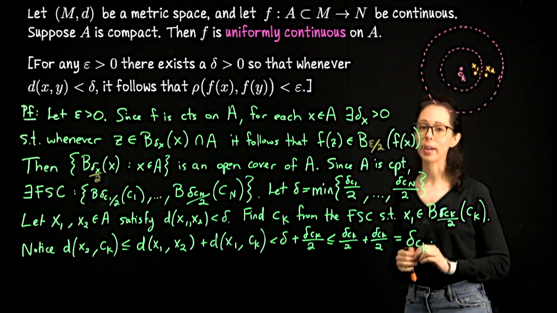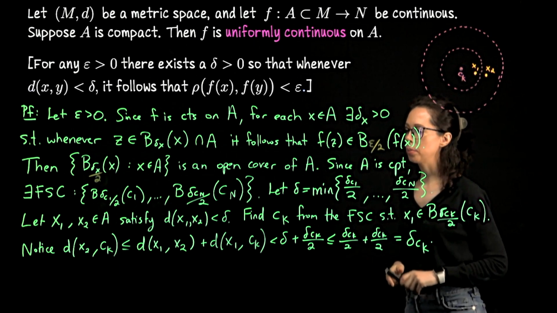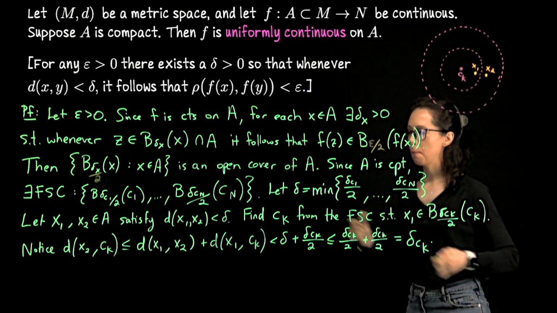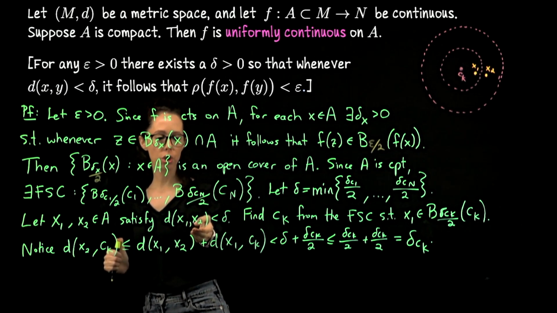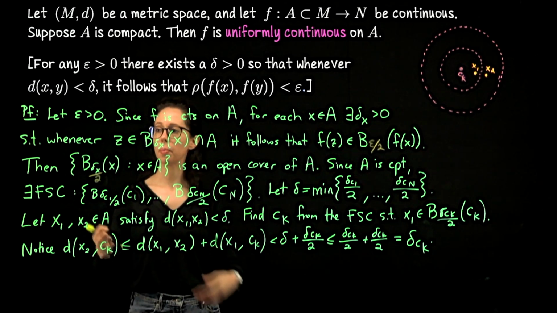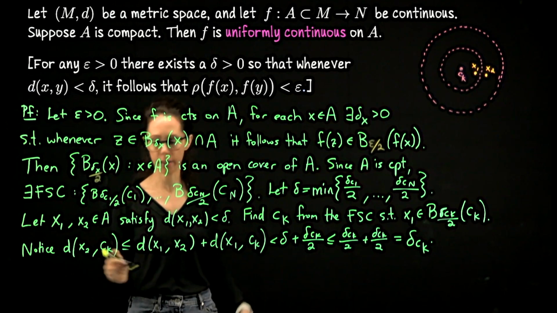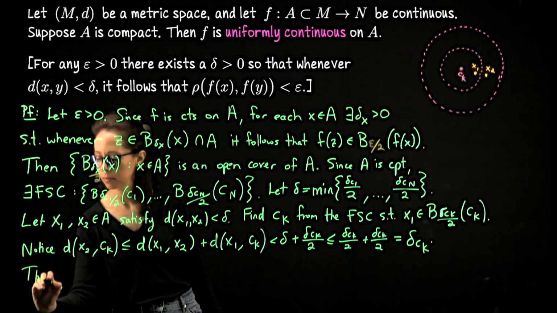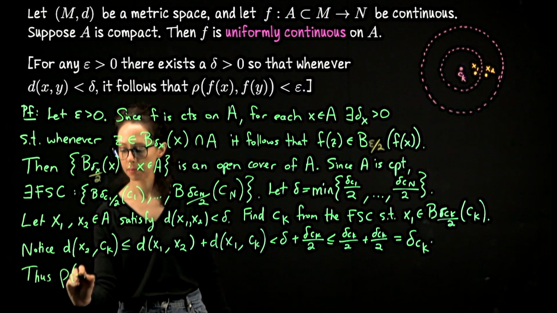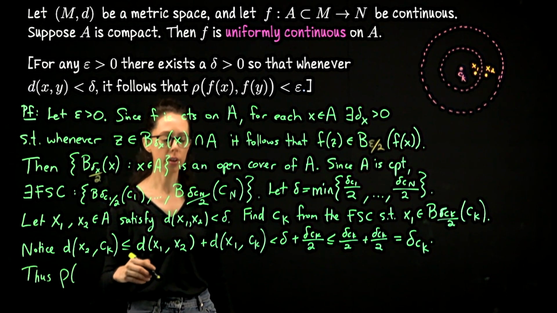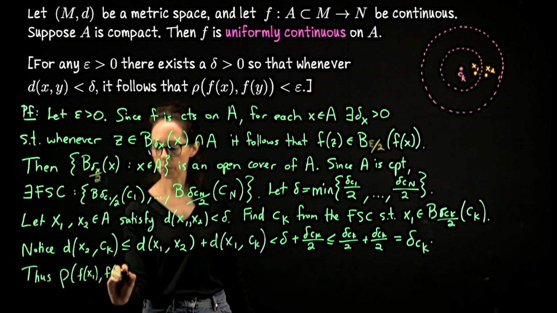Okay, we are just about ready to finish the proof. Let's go on to the next line. We will probably pause in the middle of the computation, but what we would like to now compare are f of x1 and f of x2. We would like for those two outputs to be within distance epsilon of each other, since the inputs were within distance delta of each other. Thus, the rho distance, so the distance in the codomain between f of x1 and f of x2.